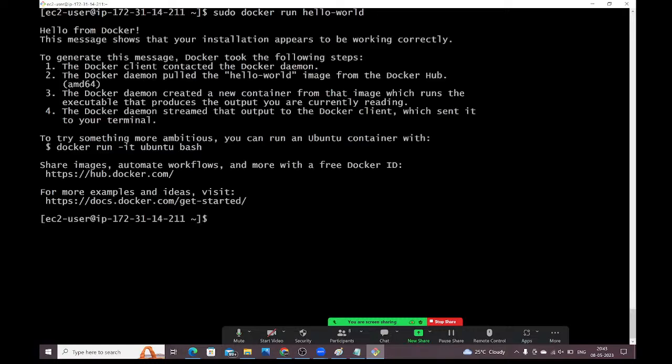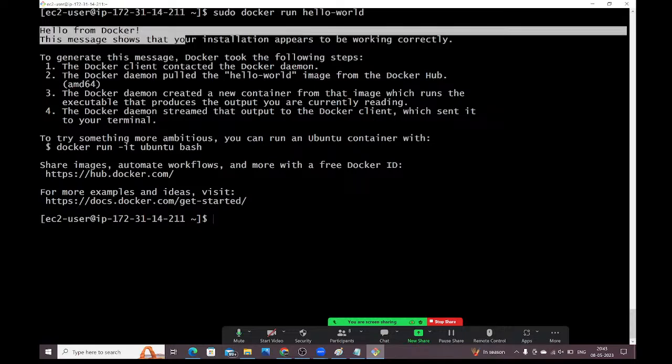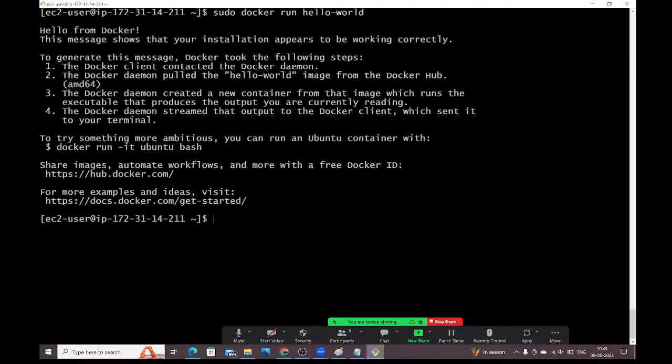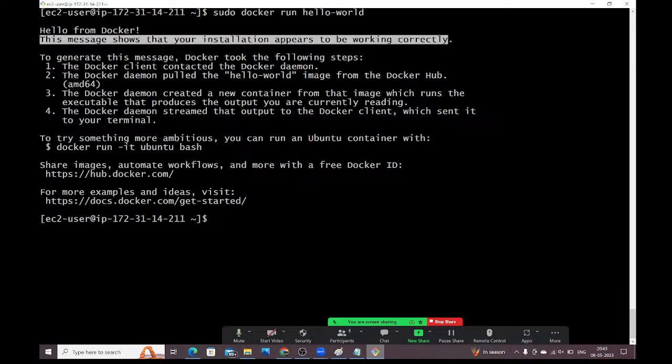See, Hello from Docker. If you are getting this message, it means your installation is a success. This message shows that your installation appears to be working correctly. Whatever Docker installation you have done is working correctly.